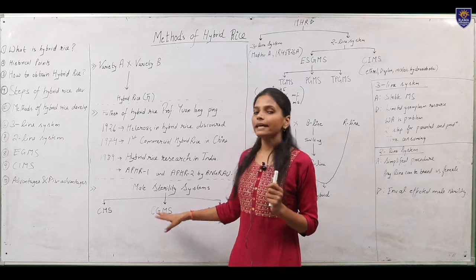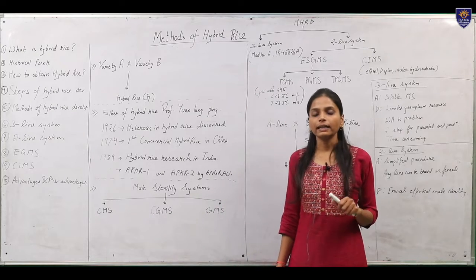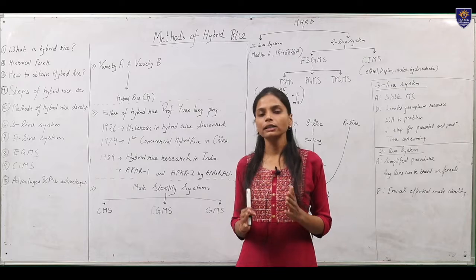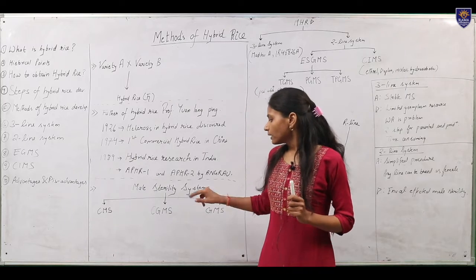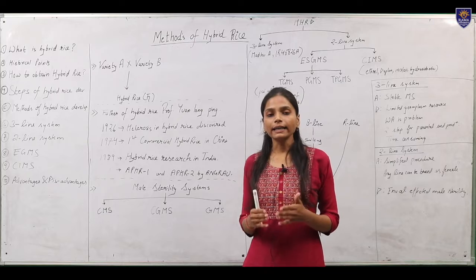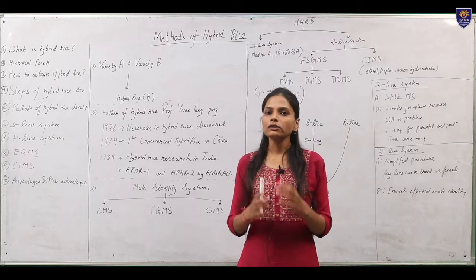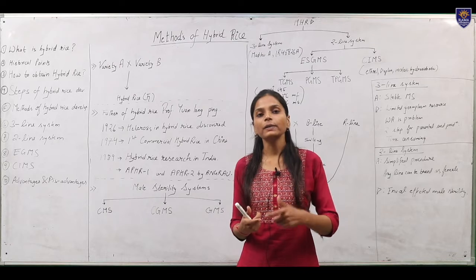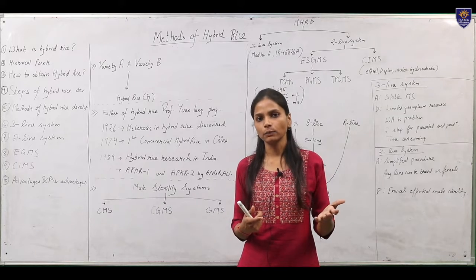The second one is the cytoplasmic genetic male sterility. In this case, the male sterility is governed by both cytoplasm and the nuclear genes. In this case, the hybrid produced is male fertile where the restorer gene is present, which restores the fertility in presence of male sterility cytoplasm.